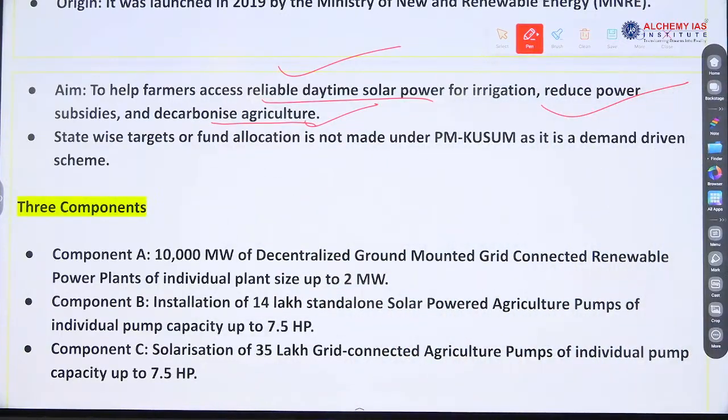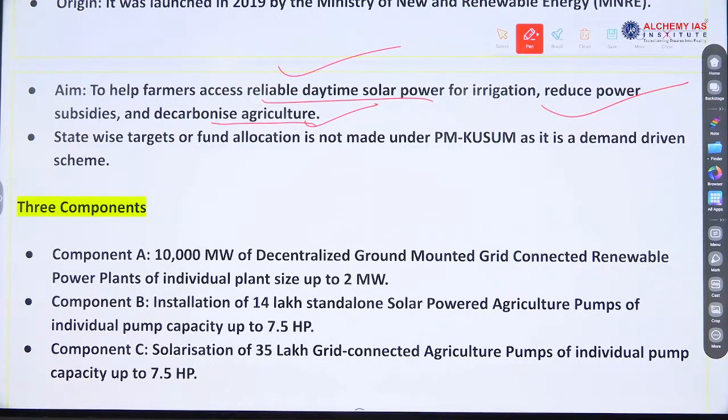What is the meaning of decarbonize? Deforestation is cutting the trees, you understood, no?